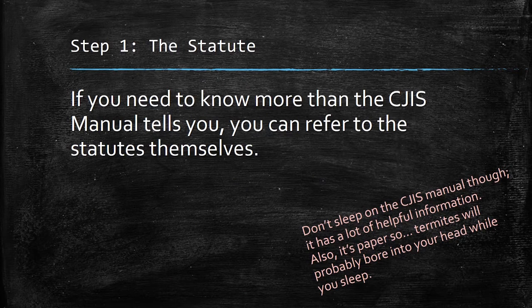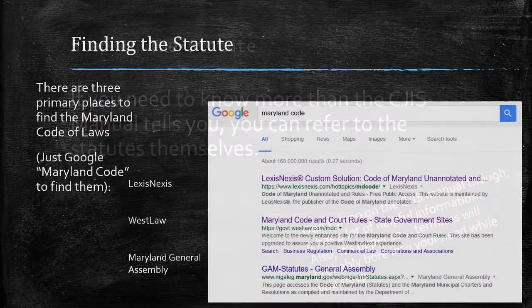Last time we talked about the CJIS manual, the Maryland Criminal Justice Information System Manual, which basically gives an overview of Maryland state law. It doesn't get into the feds, doesn't get into local law, but it does cover Maryland state law pretty well, at least in terms of maximum penalties and the source of the law if you want to know more. The source of the law for Maryland law will either be common law, in which case you have to go back and look at the cases, or statutory, in which case we need to go read the statute if we want to know more.